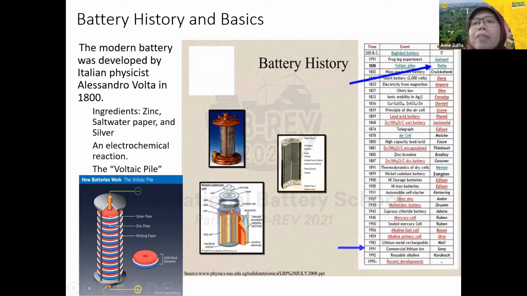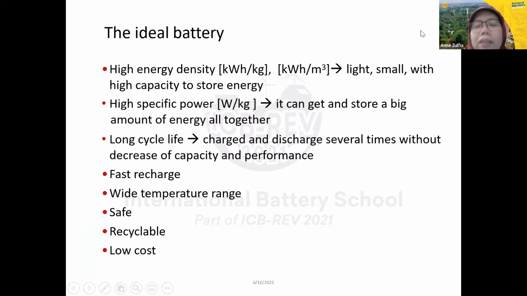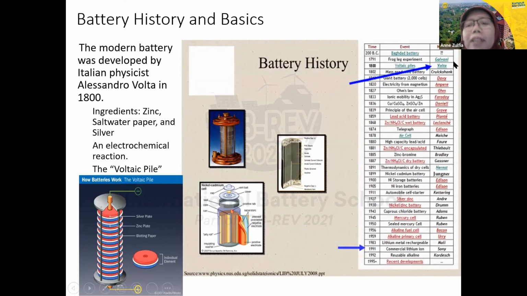For the history of the battery, the lithium metal rechargeable battery was established in 1983. So from the voltaic piles produced by Alessandro Volta in 1800, we then developed other materials.